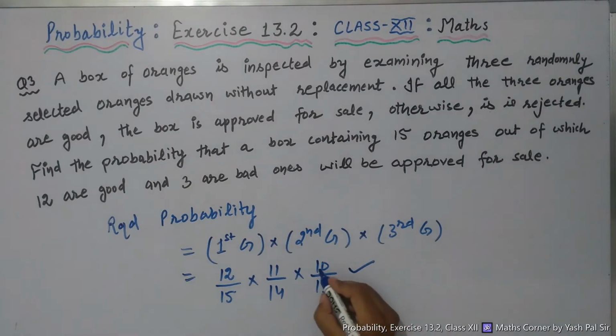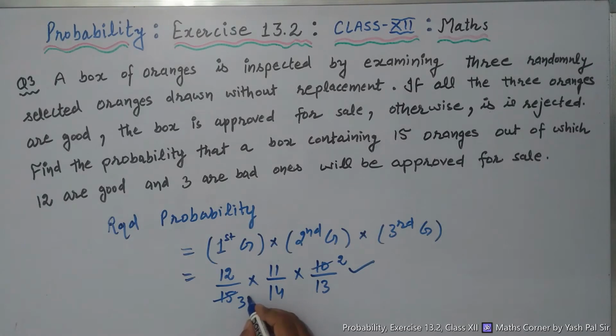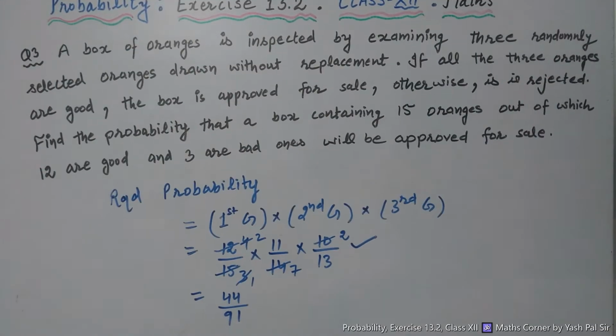Here we can solve this. 5 2s are 10, 5 3s are 15, 3 1s are 3, 3 4s are 12. So finally 2 2s are 4, 7 2s are 14. So next we have 2 into 2 is 4, 11 into 4 is 44, divided by 91. 44 upon 91 is the required probability.